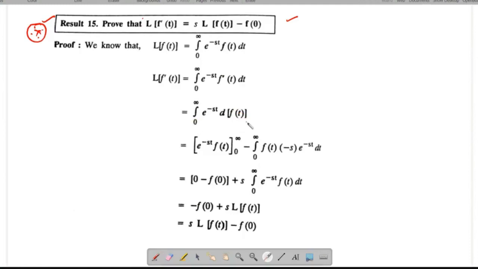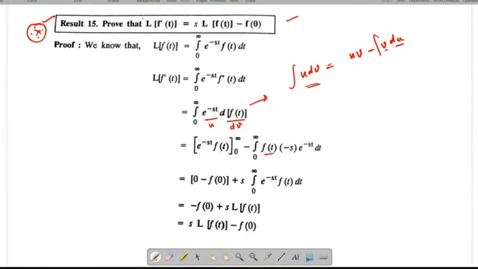Now you can apply integration by parts, u dv equal to uv minus integral v du, which you have already used. I have taken this as u, this as dv. If you apply this formula, you get uv, that means e power minus st into f of t from 0 to infinity, minus integral over 0 to infinity v du.